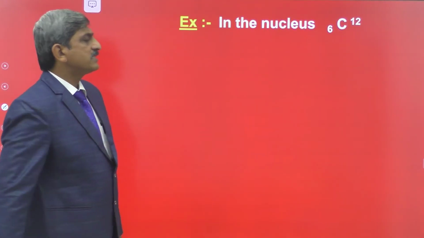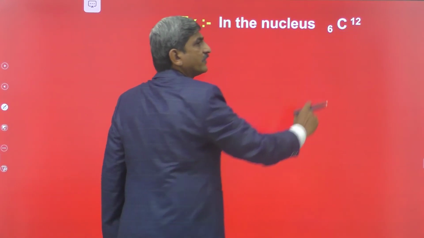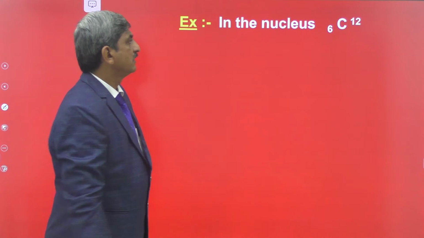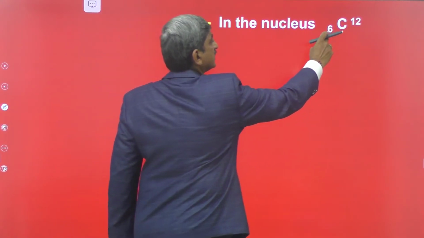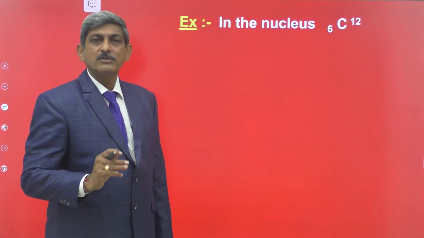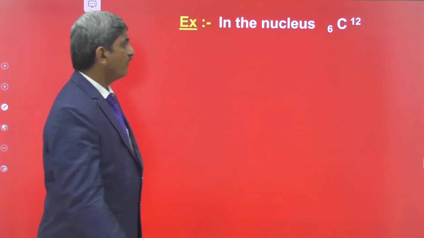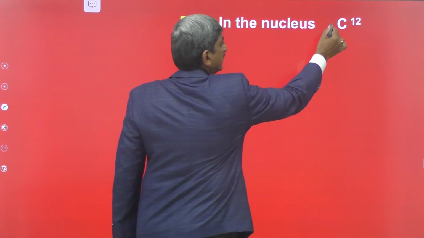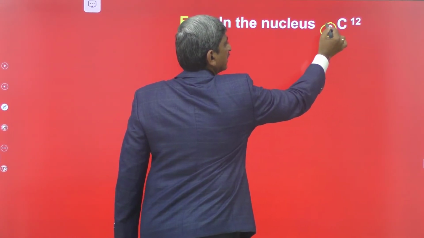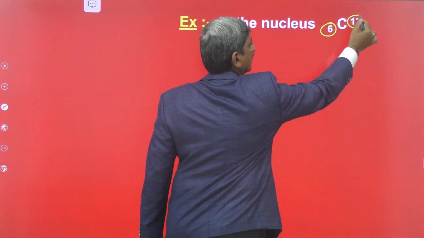In the nucleus C-12 with atomic number 6, here C is the symbol of the element carbon, and it is represented as 6C12. In that, we want to calculate the number of protons and the number of neutrons. For that, what is the atomic number? The atomic number is 6 and the mass number is 12.